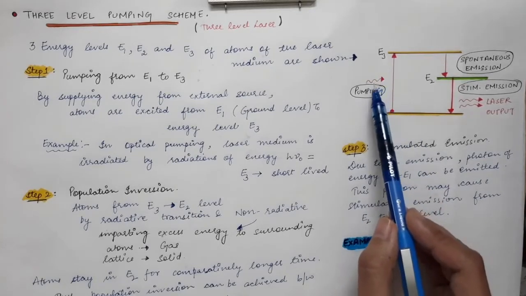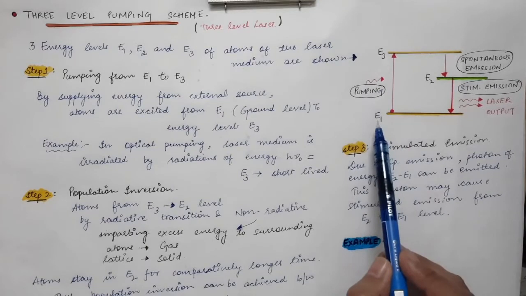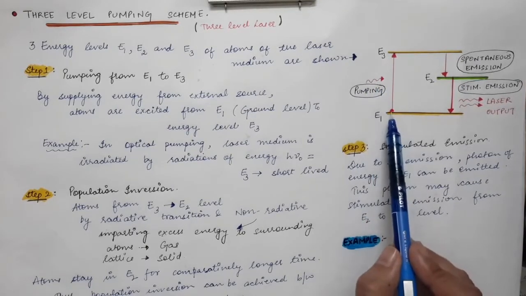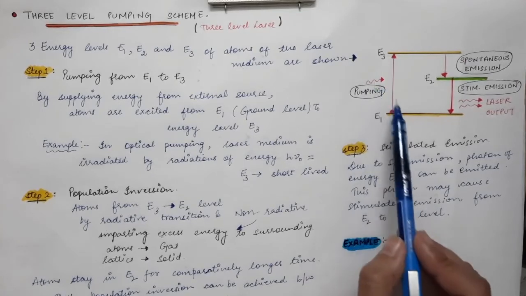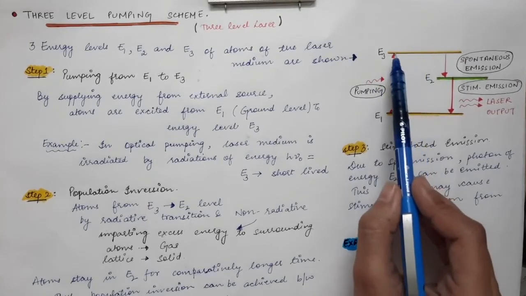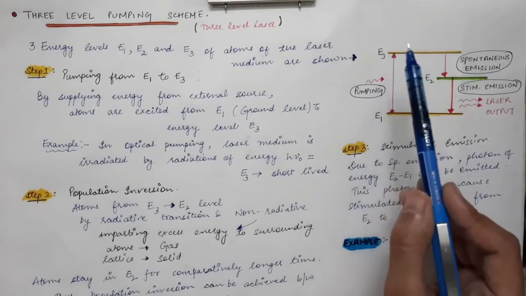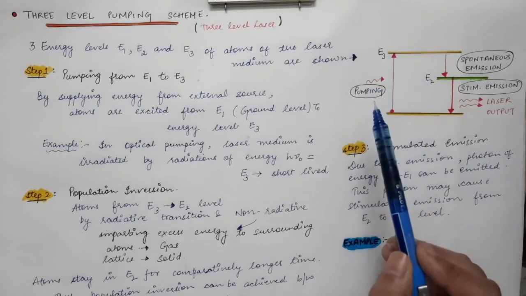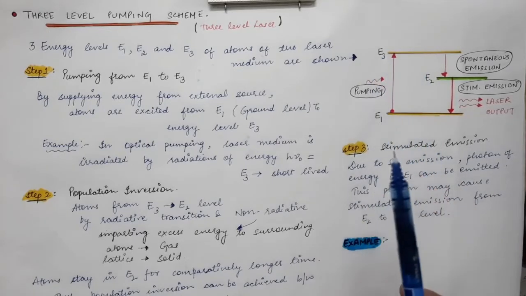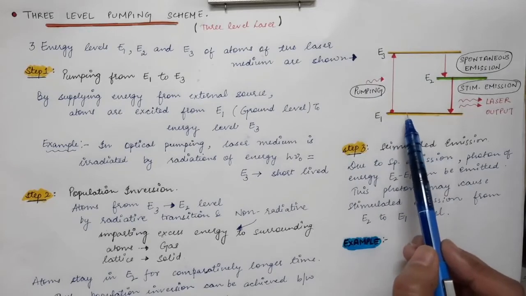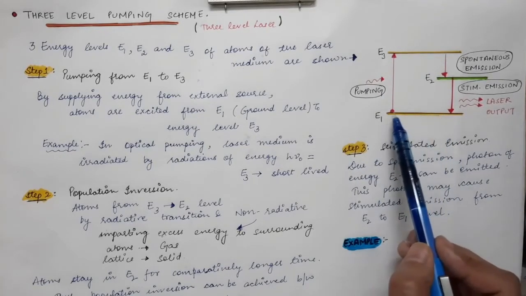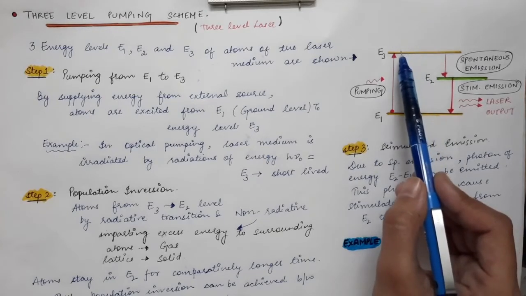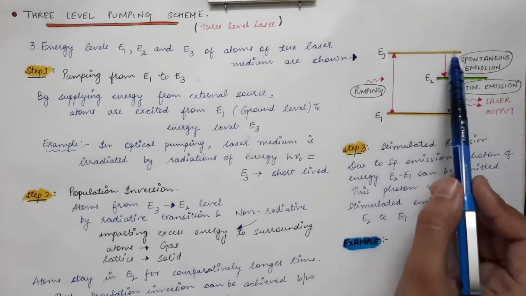When photons of energy E3 minus E1 are made to fall on the atoms of the ground state, the ground state atoms will absorb these photons and go to the excited state. There is a large number of atoms present in the ground state, and they will go to the excited state E3.